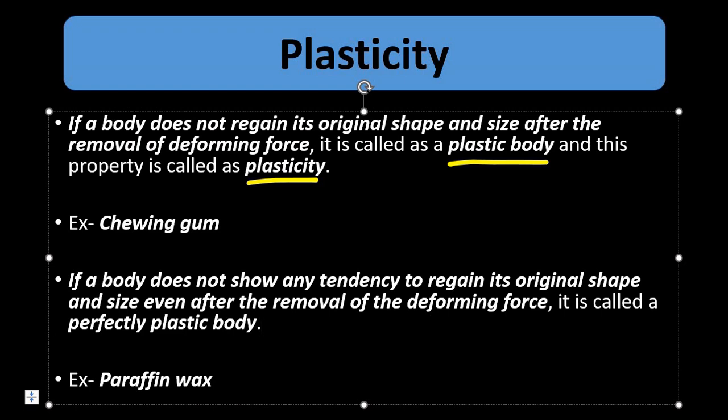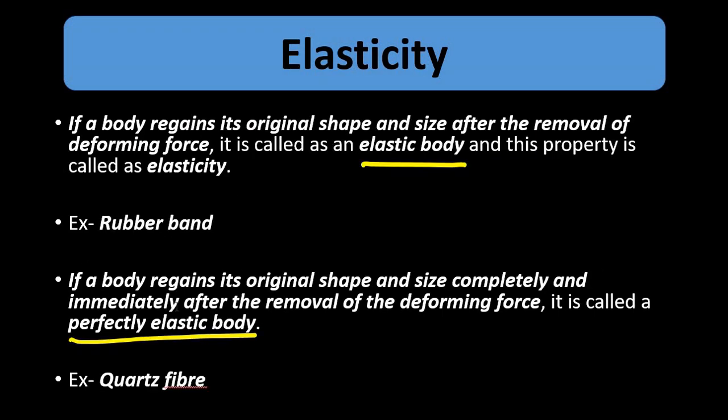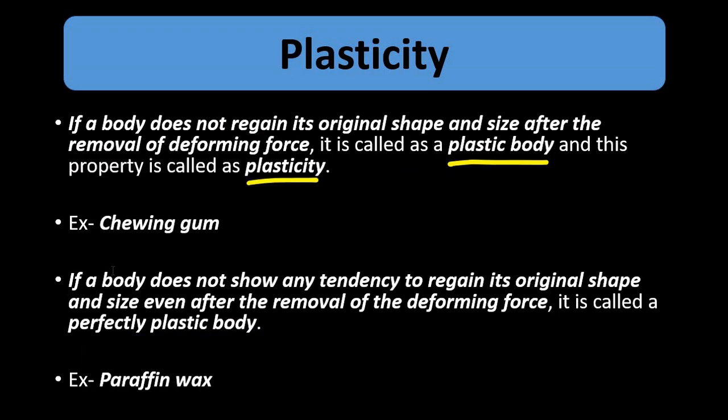It is completely opposite to the concept of a perfectly elastic body, where a body completely regains its original shape and size. It completely returns back to its original shape and size after the deforming force is removed. Whereas for perfectly plastic, the body shows no sign of returning back to its original shape and size after the removal of the deforming force. So a perfectly plastic body remains 100% in the deformed position. There is 100% deformation. So it is permanent deformation.